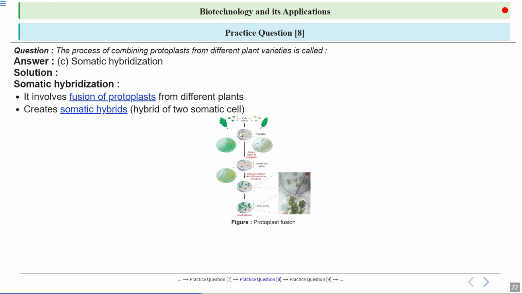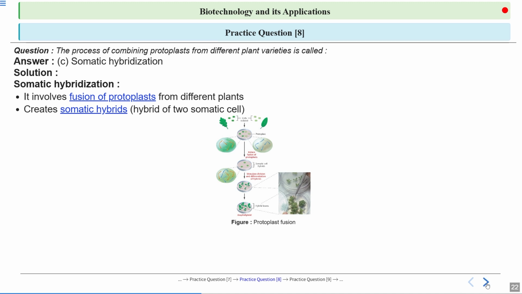Now they take the protoplasm of both cells, and fusion of this protoplasm will occur. After the fusion, what comes out? The outcome will be somatic hybrid cells. This will stimulate division and differentiation of those hybrids, and now hybrid plants can grow.